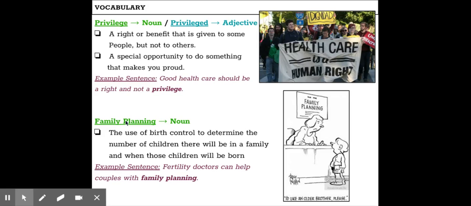Our next vocabulary word is family planning, which is a noun. This is the use of birth control to determine the number of children there will be in a family and when those children will be born. Our example sentence reads: fertility doctors can help couples with family planning.